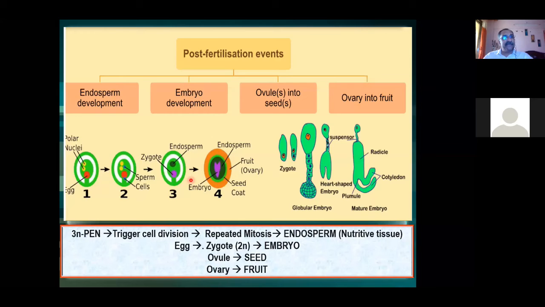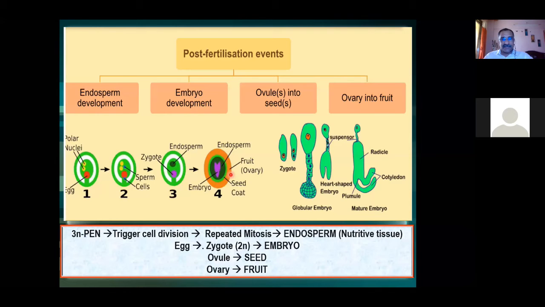Are you getting me? I will repeat the thing. The egg, zygote or the embryo, the endosperm, all these things are there inside the ovule. That means even the embryo sac is inside the ovule. And where is the ovule? It is inside the ovary. So the ovule is there inside the ovary.